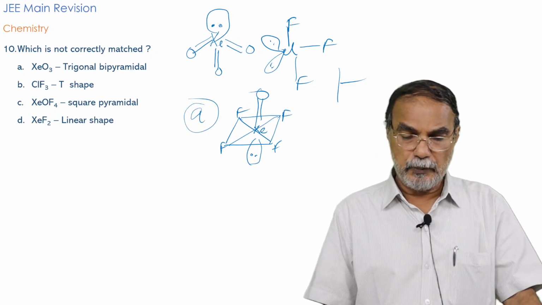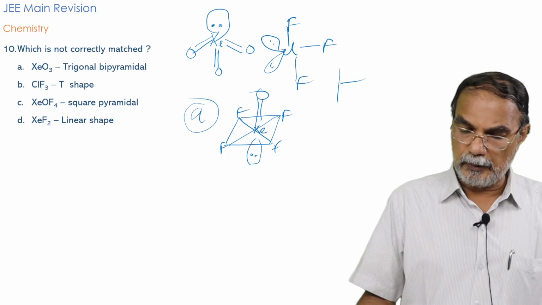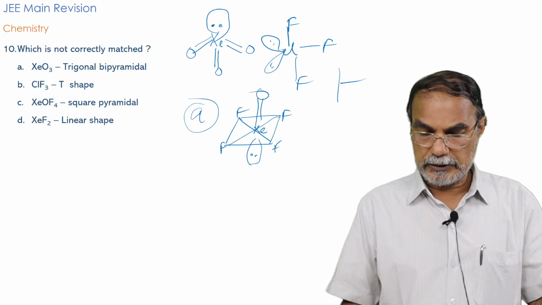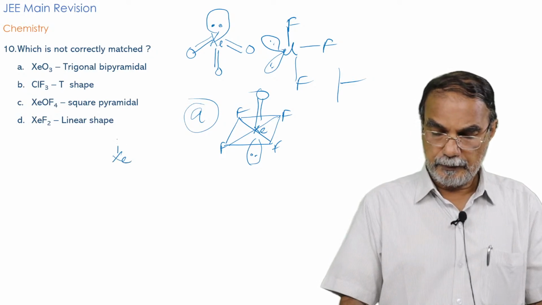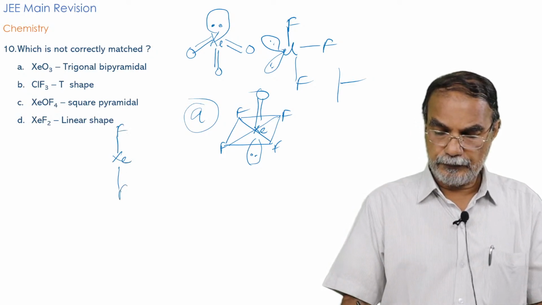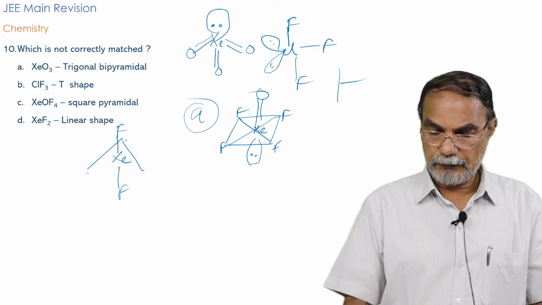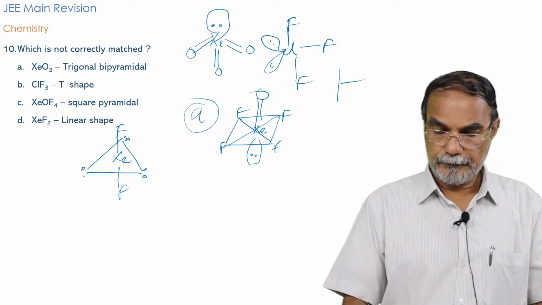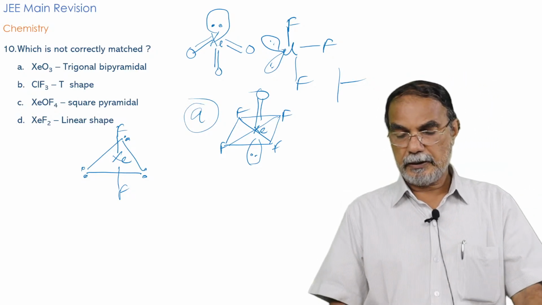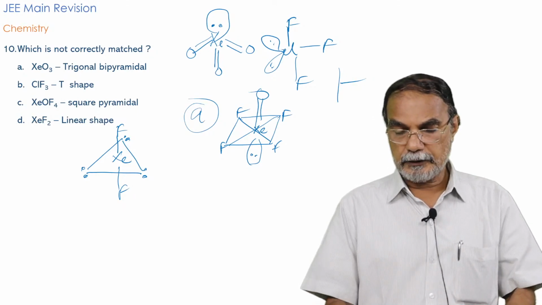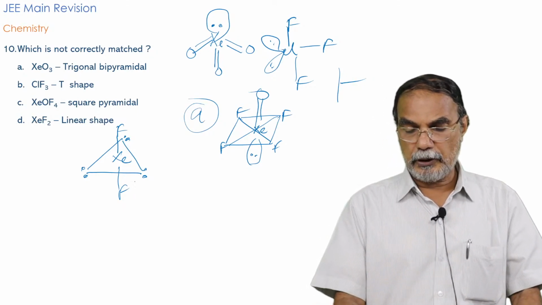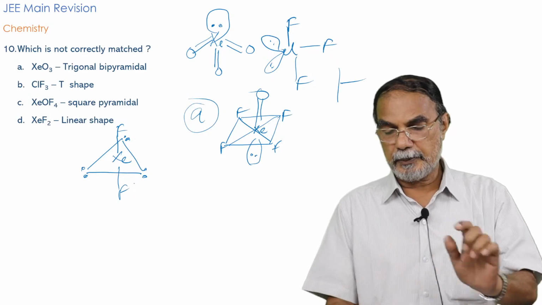And the XeF2 molecule obviously is a linear molecule. The hybridization is again sp3d with Xe, F, F, and here you have 3 lone pairs. That is a trigonal bipyramidal arrangement. That is the basic shape with the 3 lone pairs at the equatorial positions and the 2 fluorine atoms at the axial positions.